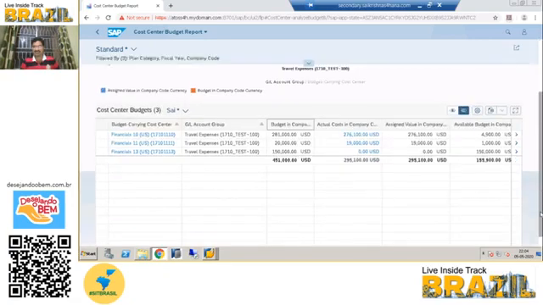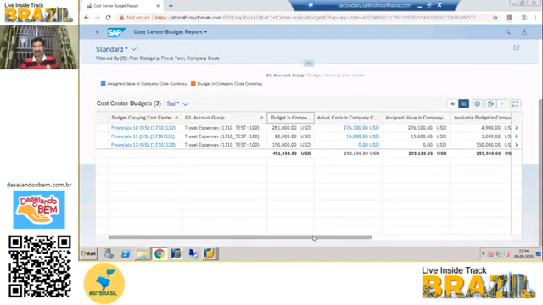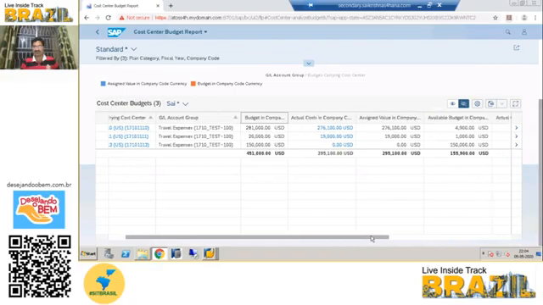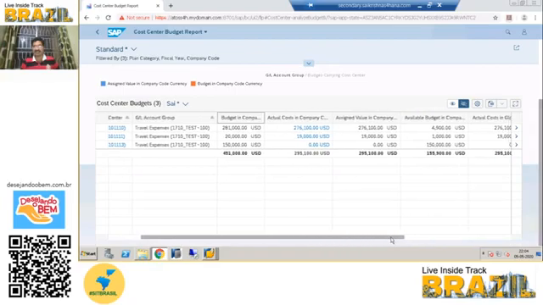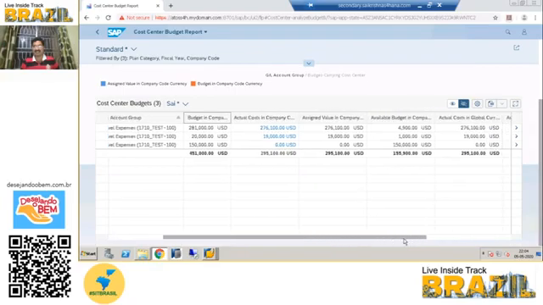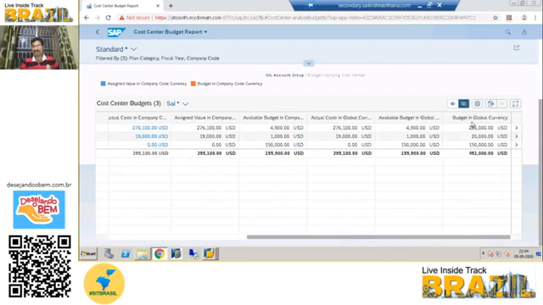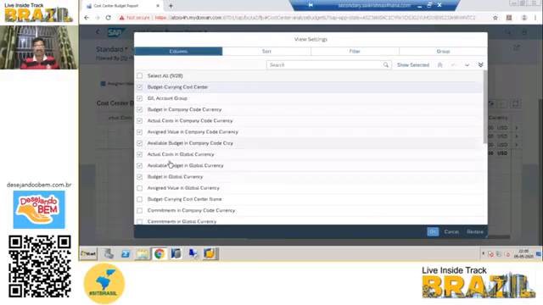See, if you scroll down and move here, available budget, actual cost in global currency, actual cost in company code currency, and budget global currency, all the fields are there. In case you need more fields, click on the settings here.